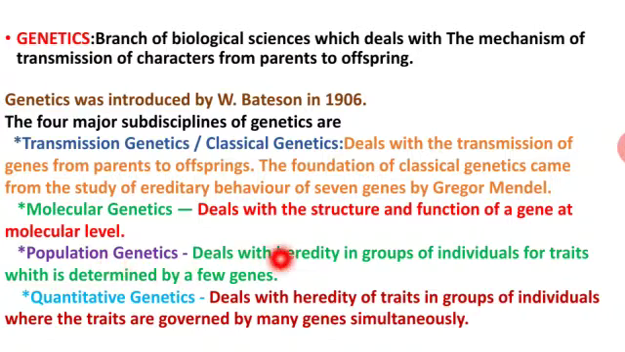And population genetics, the heredity of a group of individuals, with traits determined by few genes. Okay, few genes. And the fourth one is quantitative genetics. Here the traits or characters are governed by many genes. Here few genes, here many genes. Okay, so these are the four main subdisciplines of genetics: transmission genetics or classical genetics, molecular genetics, population genetics, and quantitative genetics.